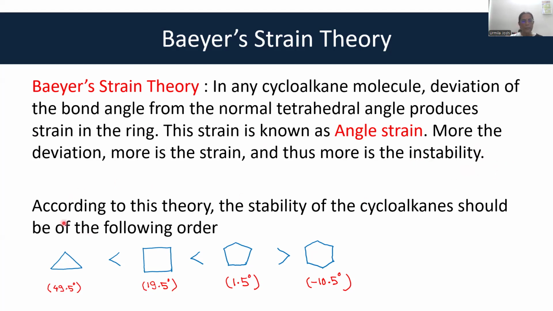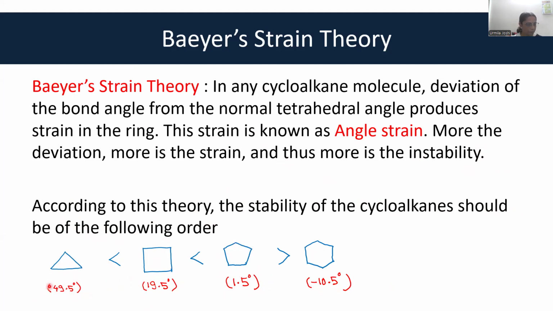Now, according to this theory, the stability of cycloalkanes should be of this order. I have shown the angle strains in red. Okay, cyclopropane has the highest angle strain, so it is least stable, followed by cyclobutane, followed by cyclopentane, where there is the least angle strain.